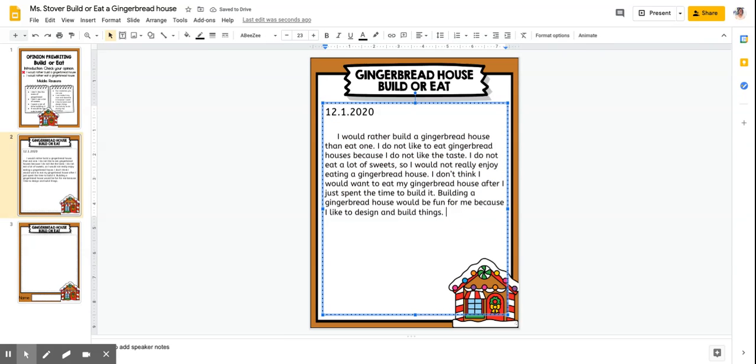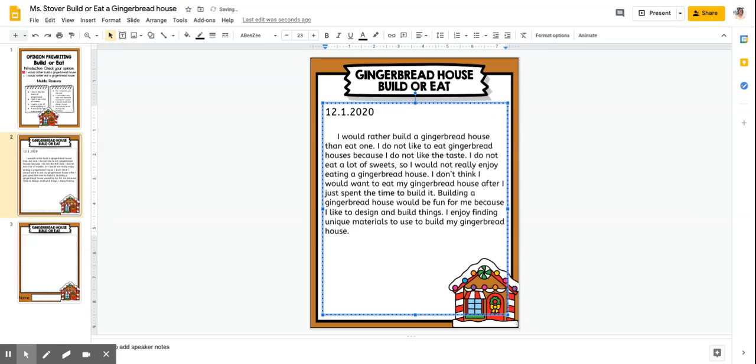Okay, and then I want to talk about maybe what am I going to use to build my gingerbread house? So maybe I will say that I need some fun materials to use. So I'm going to say I enjoy finding, maybe let's think of another word for fun. I like finding unique materials to use to build my gingerbread house.